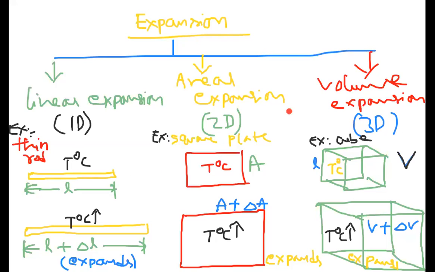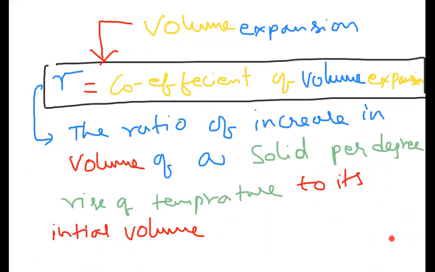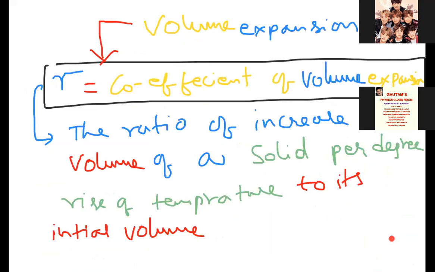Linear expansion, lengthwise change. Aerial expansion, area-wise change. Volume expansion, volume-wise change. So one dimension, two dimensions, three dimensions. Later we discussed individually linear, aerial and volume. I hope you are clear with this expansion concept. Expansion of solids introduction is over now.